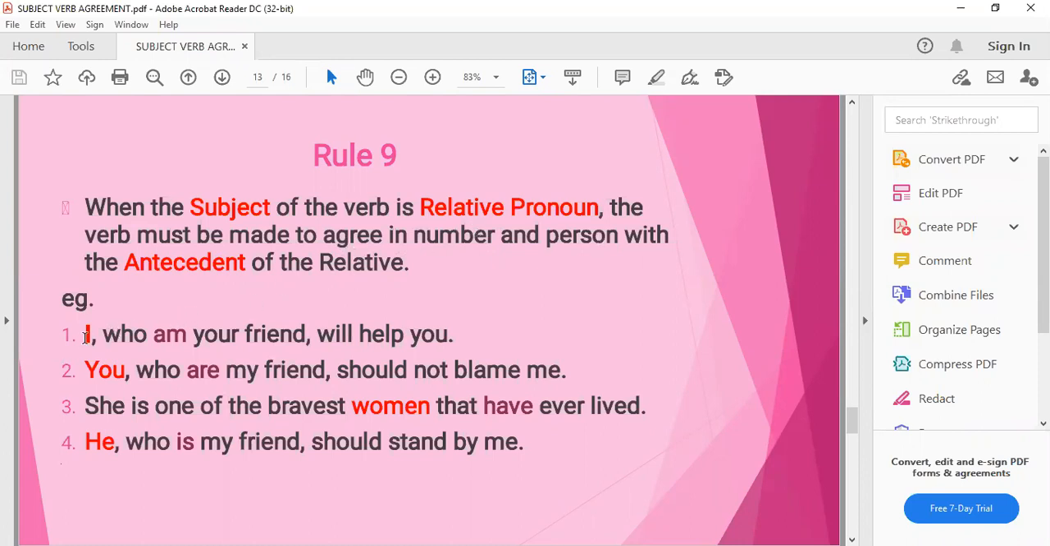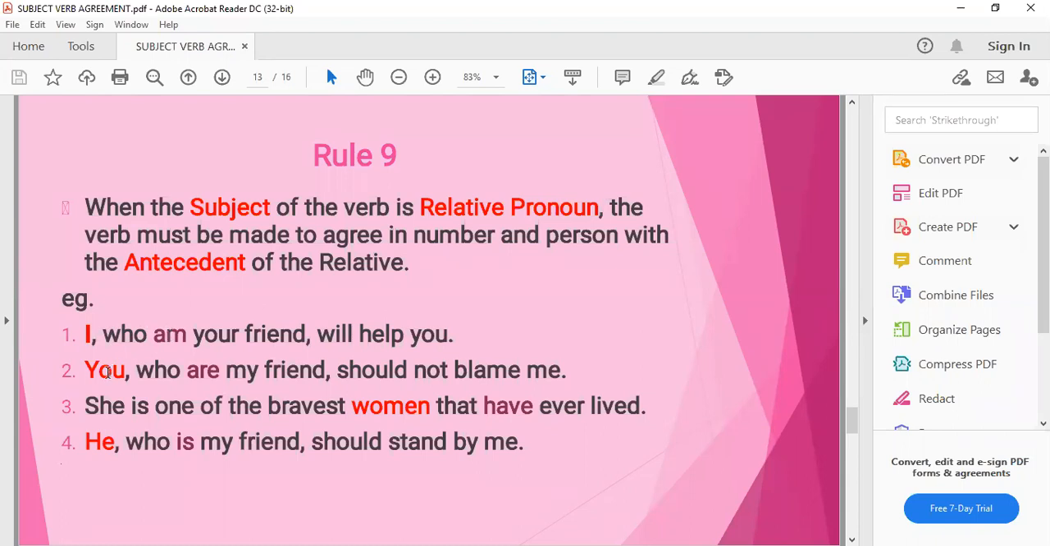Look at the examples. I, who am your friend, will help you. The sentence is I will help you. This is the actual sentence. And who is used as a relative pronoun. And the verb agrees with I because it is the antecedent of the relative. हम जिस relative pronoun के पीछे उस verb को use कर रहे हैं, it should agree according to that. I who am your friend will help you.